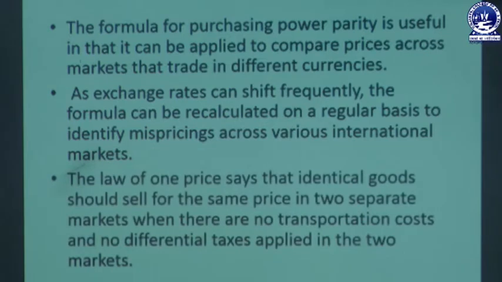The law of one price says that identical goods should sell for the same price in two separate markets when there are no transaction costs and no differential taxes applied in the two markets. This is what the law of one price is saying.